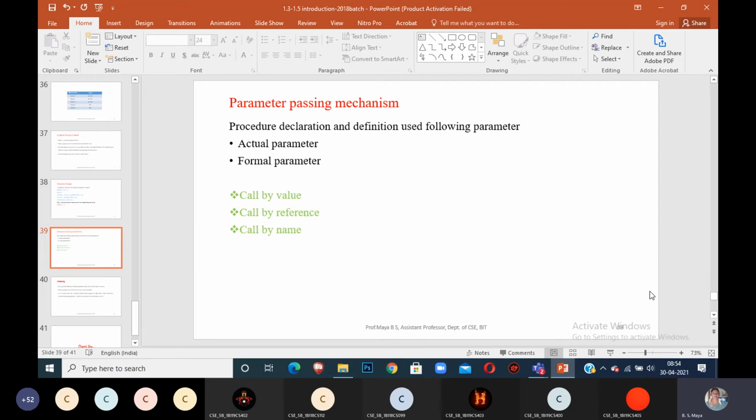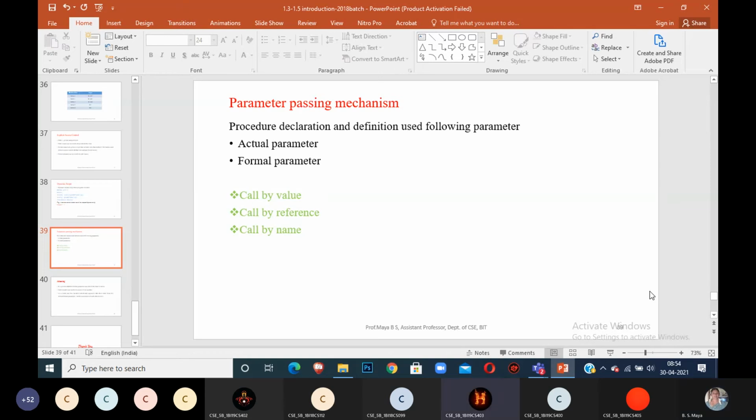This parameter passing can be done in two ways. You already know that one. Call by value. What is call by value? A copy of the values will be passed to the calling function, ma'am. Any changes done in the calling function will not be reflected to the original parameters, ma'am. So actual parameter will not vary. Call by reference.